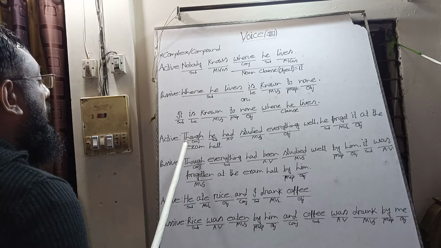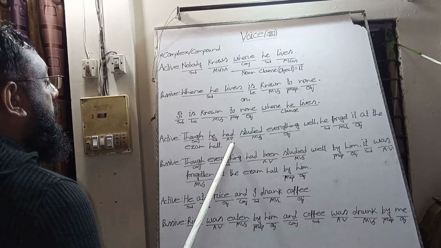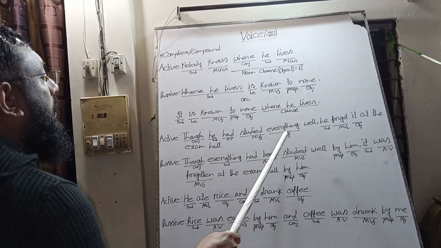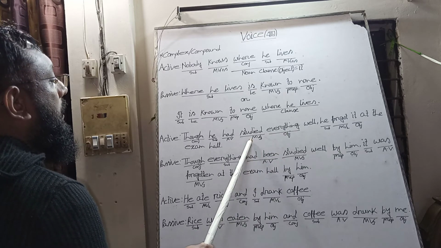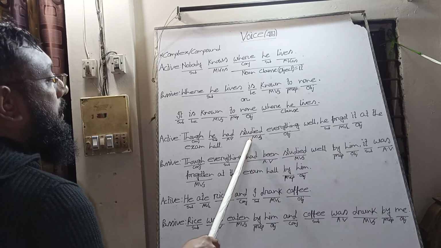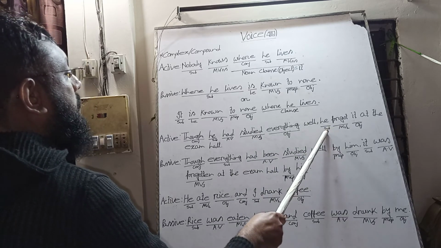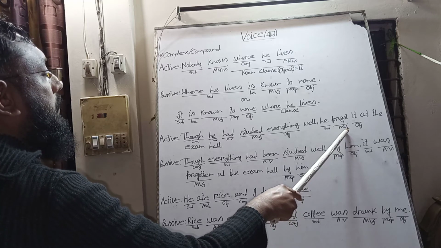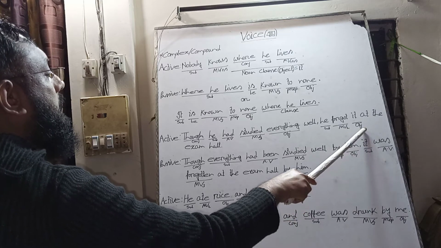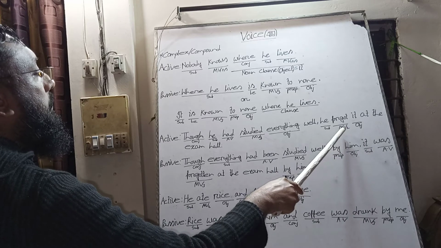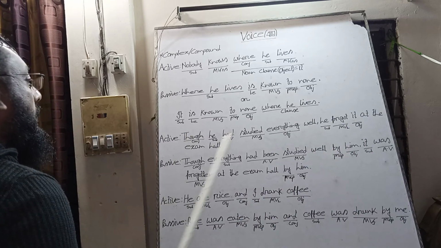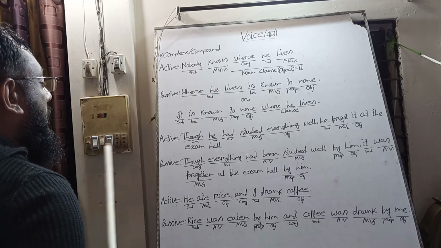Another example: though is the conjunction, he is the subject, had is the auxiliary verb, studied is the past participle of the main verb and it is a transitive verb, and everything is the object of the transitive verb studied. He is the subject, forgot is the transitive verb in past indefinite tense, and it is the object of this transitive verb forgot.